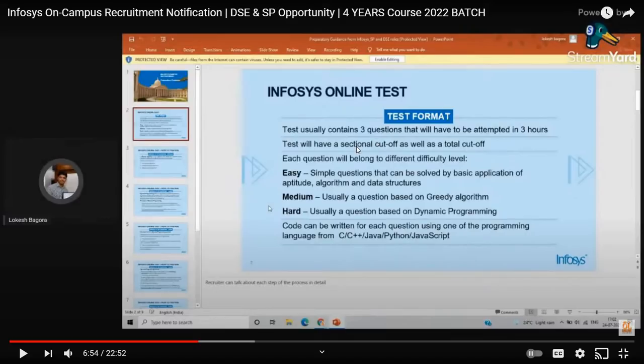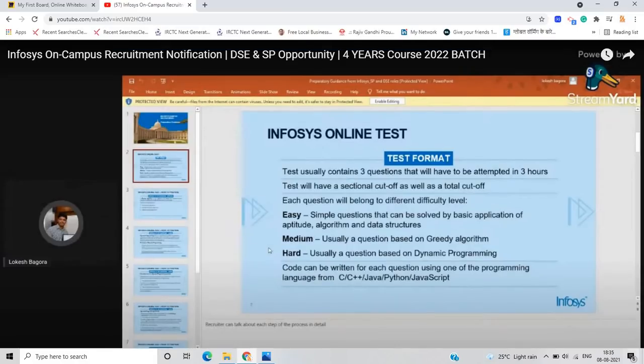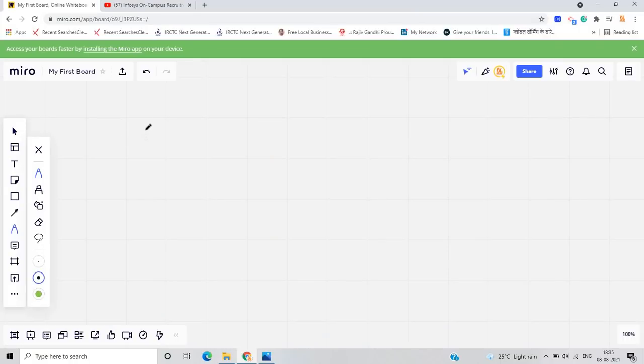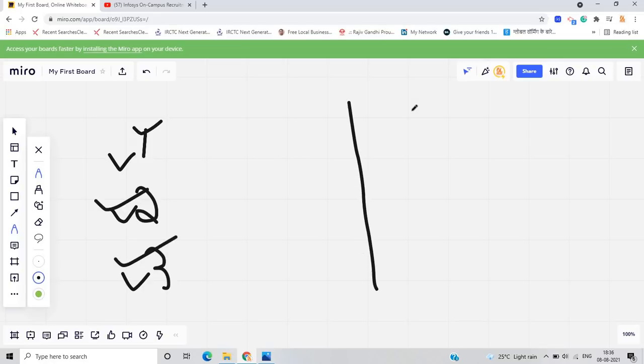The test will have a sectional cutoff as well as a total cutoff. What does it mean? They already mentioned in this PDF that one question is easy, the second question is medium and the third question is hard. So there is a first question, a second question and a third question, each defined by difficulty level: easy, medium and hard. And there are 2 important points: there is a sectional cutoff and there is a total cutoff. What do you mean by sectional cutoff?